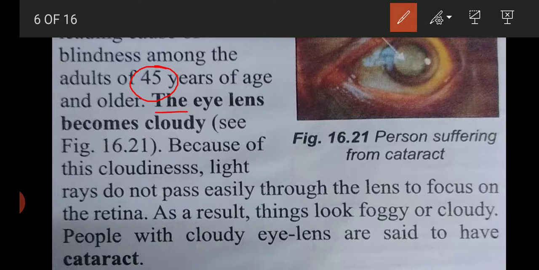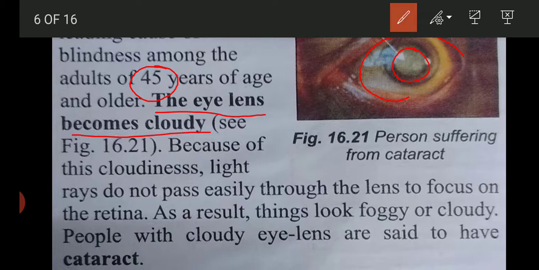In this, the eye lens becomes cloudy or hazy. You can see here an eye lens that becomes cloudy, and because of this cloudiness the lens becomes opaque. Light rays do not pass easily through the lens to focus on the retina.